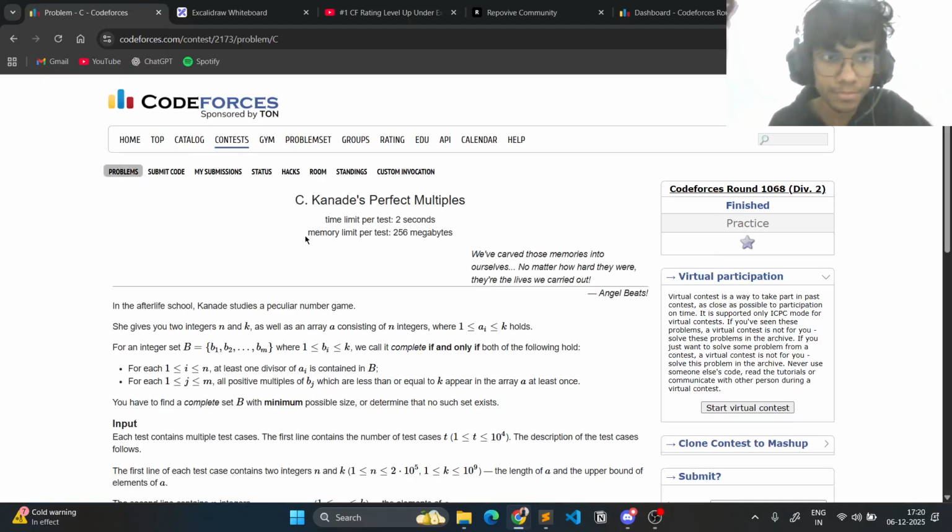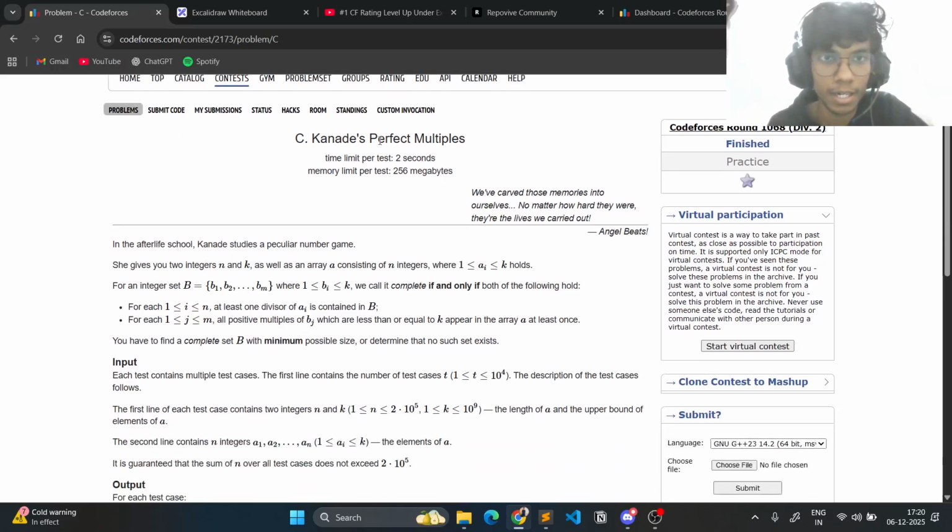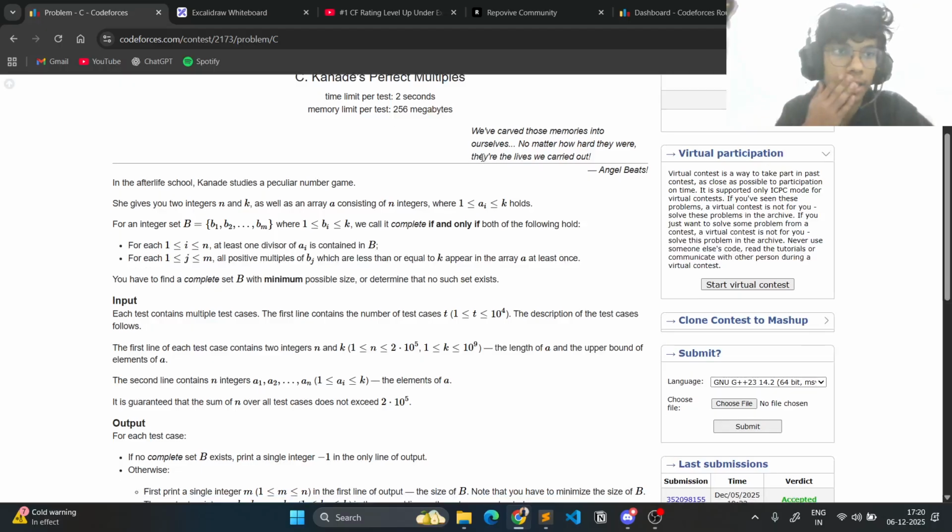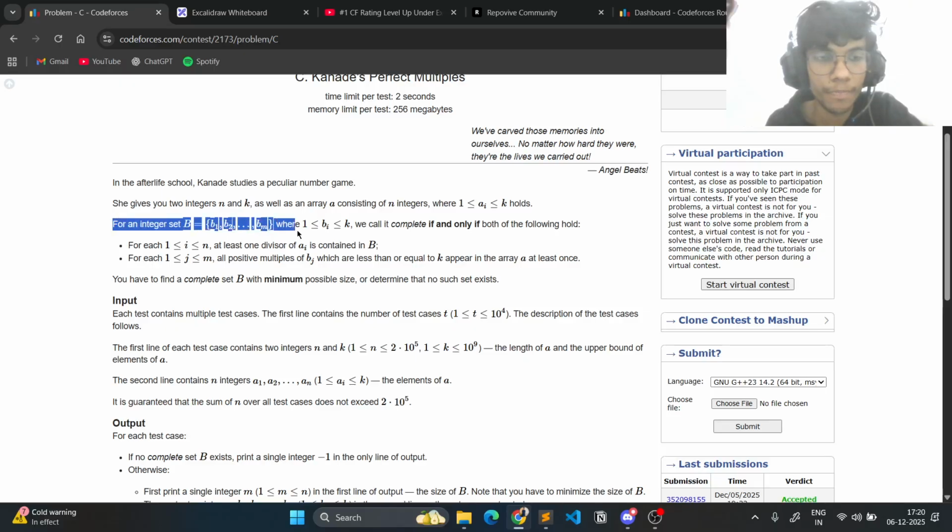Okay. So this is Kanade's Perfect Multiples. In the afterlife school, Kanade studies a peculiar number game. She gives you two integers n and k, as well as an array A consisting of n integers, where 1 ≤ ai ≤ k holds. For an integer set B, where each bi is also between 1 and k,